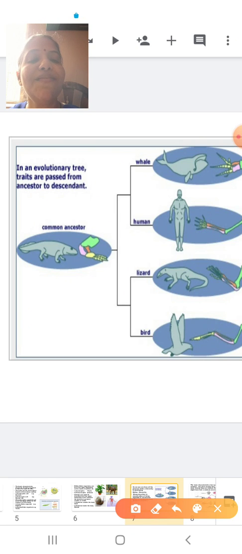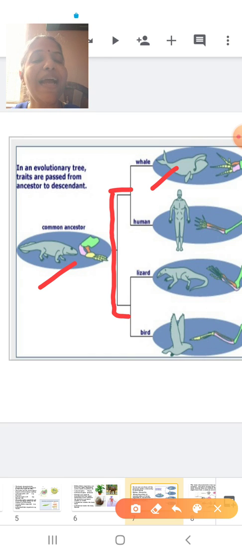So students, you can see we have a common ancestor. Now this common ancestor basically got divided to form two groups. One, you can see, is a mammal, that is a whale. Another example is that of human beings. Human being is also a mammal. Whereas here it got converted to a lizard. Lizard is a reptile. And here we have what? Birds, that is aves. But basically our ancestors are the same. So this is what you call an evolutionary tree.